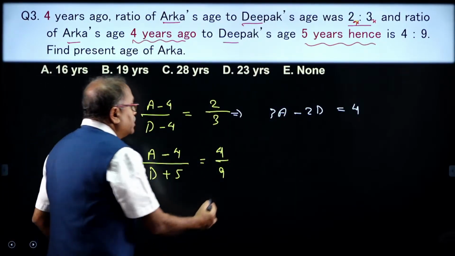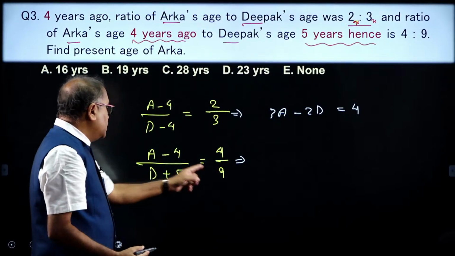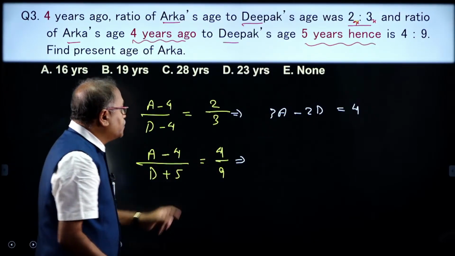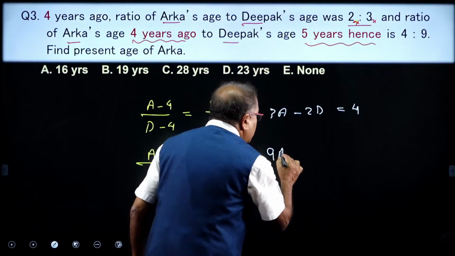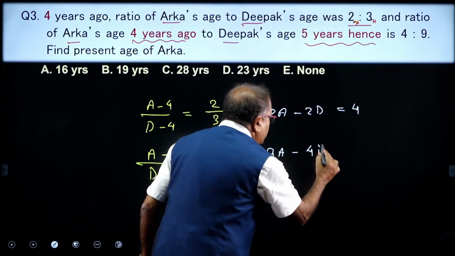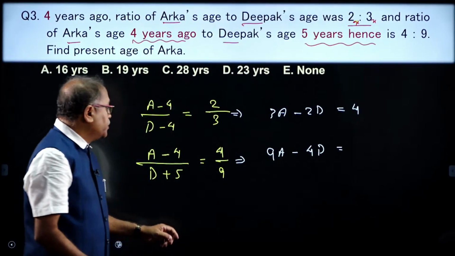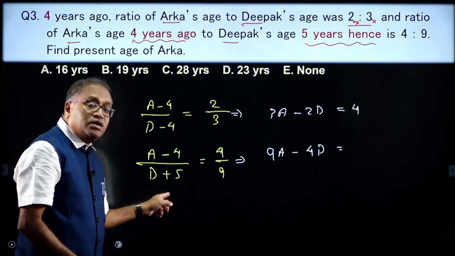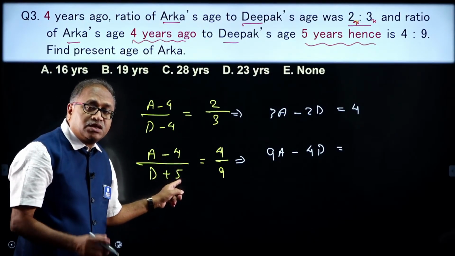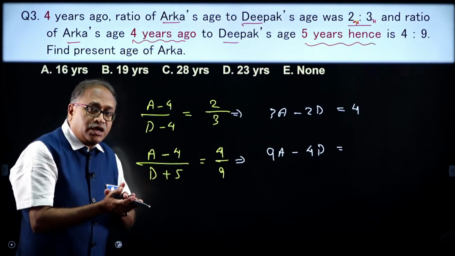In the same way we frame the equation here: 9A minus 4D, which is equal to how much? Here the signs are different, one is minus and the other is plus, so we have to add these two.